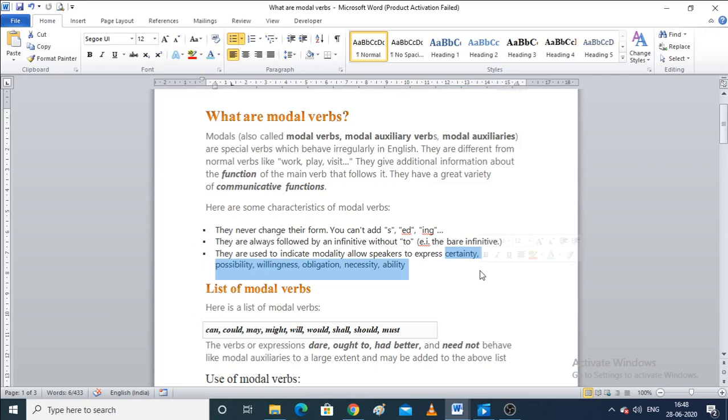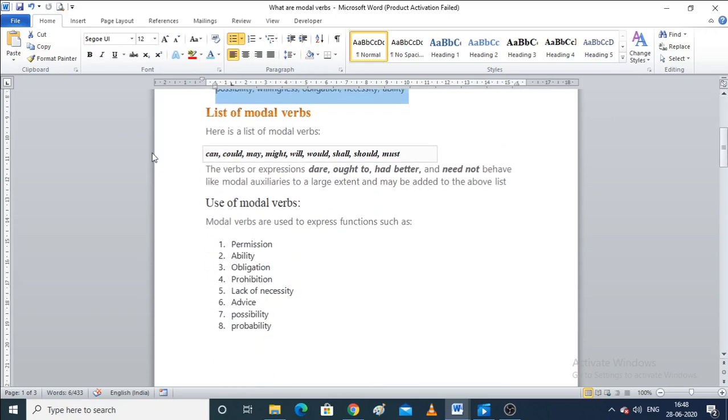Now I will tell you the use of each modal verb, where they are used and what kind of expressions they are used for. The list of modal verbs I have just told you is can, could, may, might, will, would, shall, should, and must.